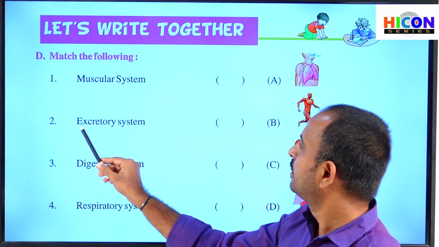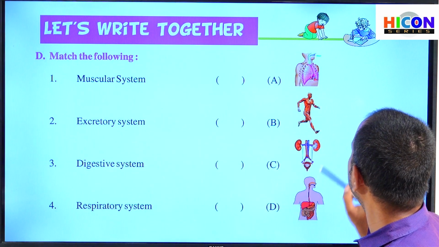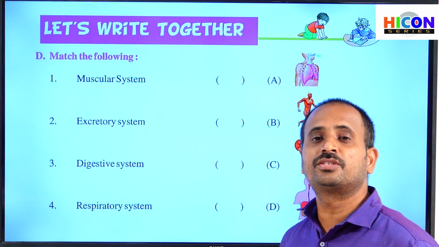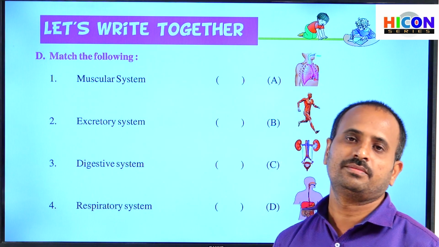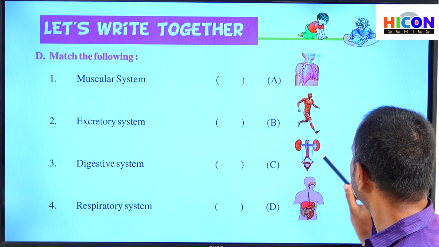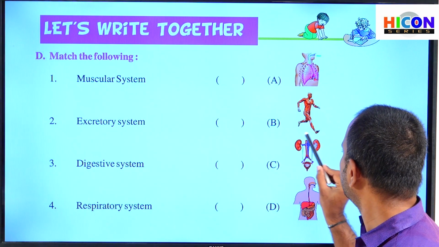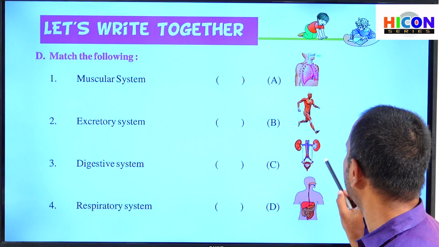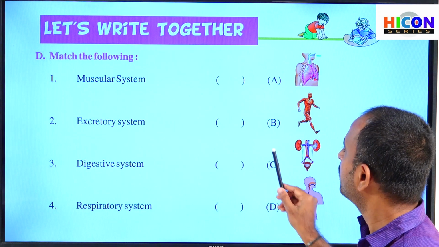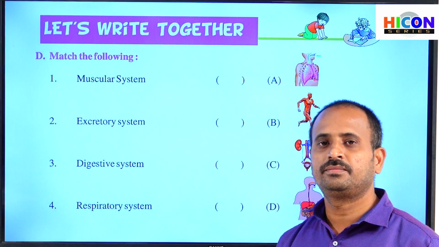Next, see the second one, excretory system. Among these pictures, which picture represents excretory system? Generally, excretory system contains kidneys. Which picture contains kidneys? The picture C has kidneys. So this picture shows excretory system and this is option C. Write C in the bracket against excretory system.